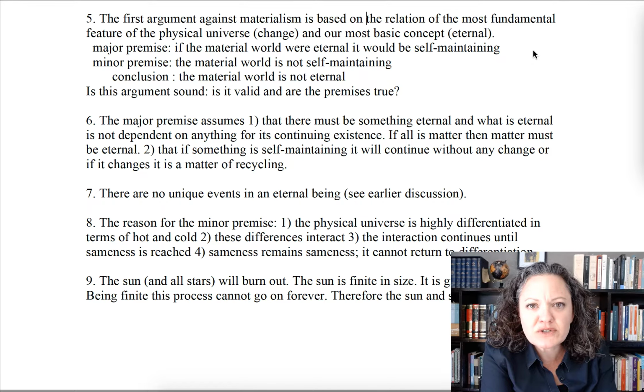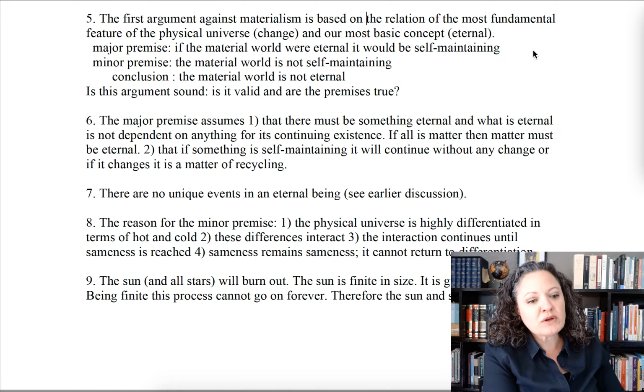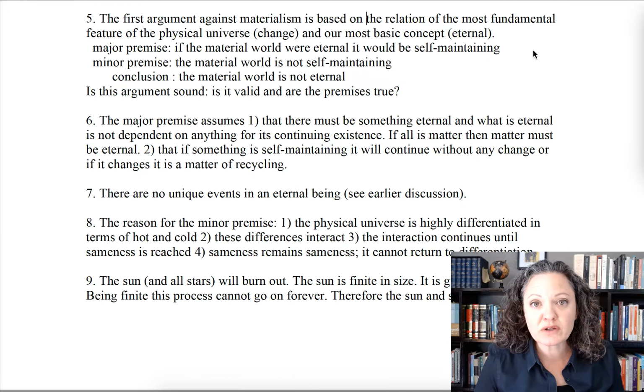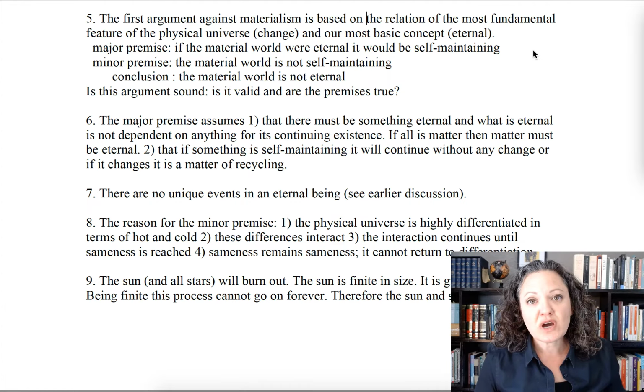Remember, whatever is eternal is independent, self-explaining, and self-maintaining, and if matter is eternal, it also would have to be self-maintaining. So an argument, let me refresh your memory. An argument uses premises to logically support a conclusion. Arguments are valid and/or sound.